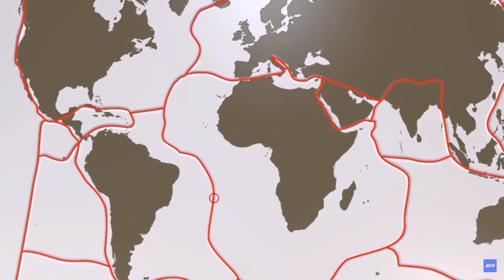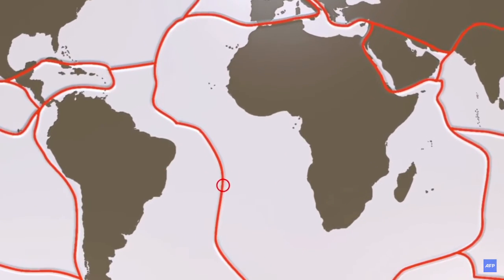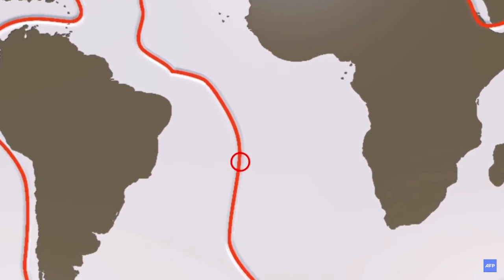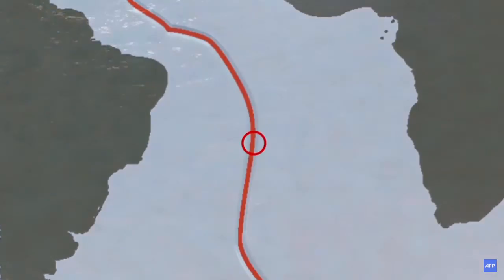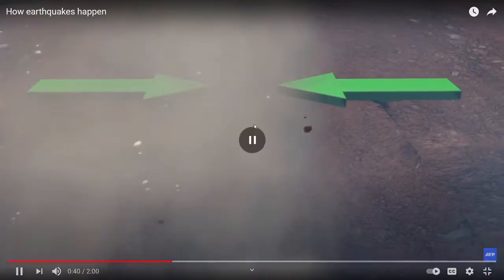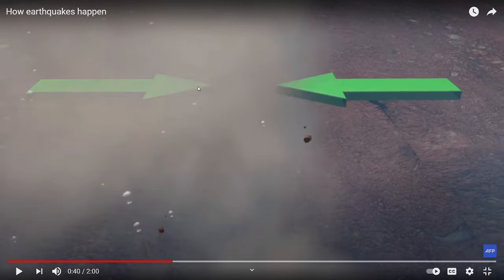Seismic activity is concentrated along fault lines, areas of fracture in the Earth's crust, generally near ridges or tectonic plate boundaries. These huge plates are constantly in motion, and when they collide, one is pushed slowly beneath the other. Do you see? We have the plate moving, sometimes in the same direction and sometimes in a different direction. That's why the earthquakes happen. Friction creates energy along fault lines.